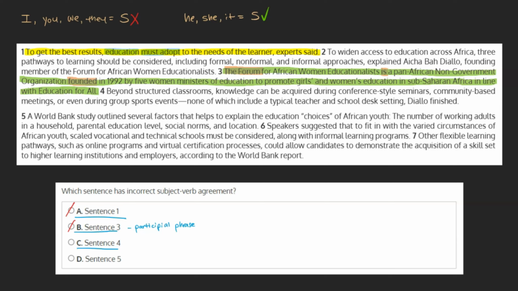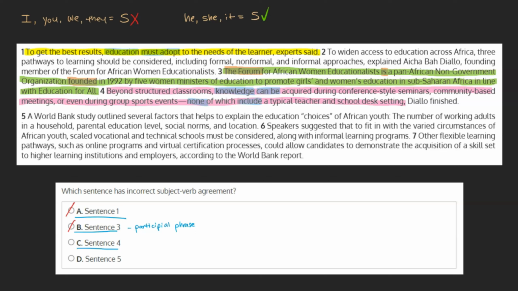C. Sentence 4. "Beyond structured classrooms, knowledge can be acquired during conference-style seminars, community-based meetings, or even during group sports events, none of which include a typical teacher and school desk setting." Our subject here is knowledge, and our verb is "can be," which match. However, we see another subject-verb pair, "none" and "include."